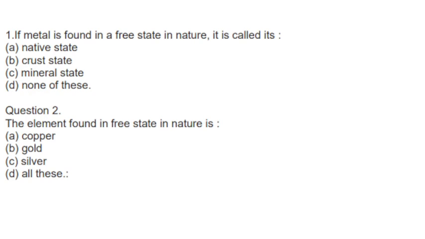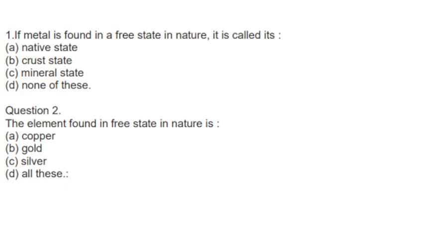Everyone, today we are going to cover 50 most important questions of chapter 3, metals and non-metals. Now start with the first question. If metal is found in a free state in nature, it is called its native state. So correct option is A.